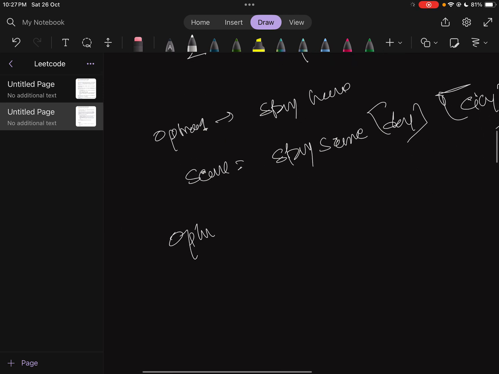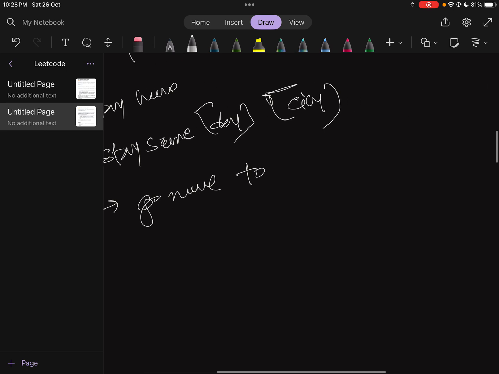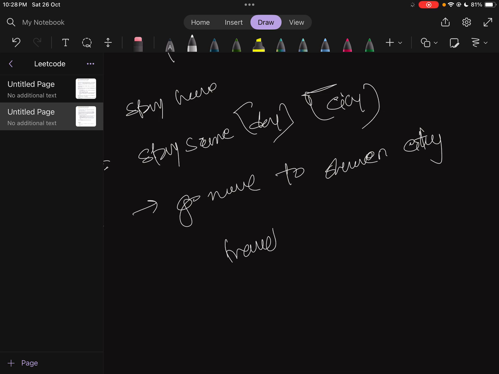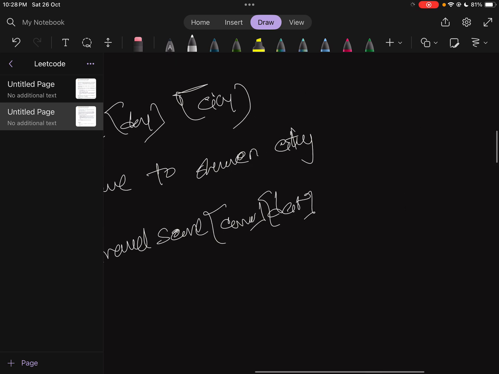And option 2 is to move to another city. What score can he earn? He will earn travel score from the current city to the destination, plus whatever value he can score in the future.